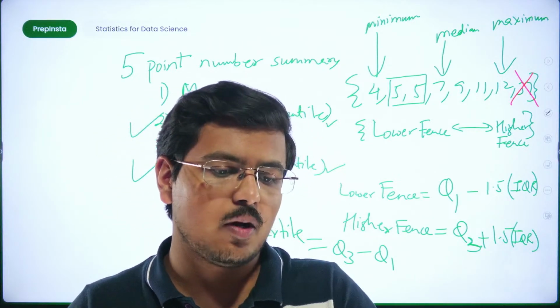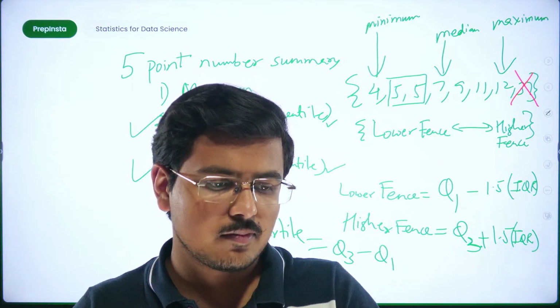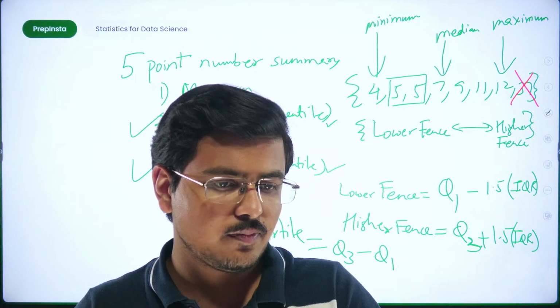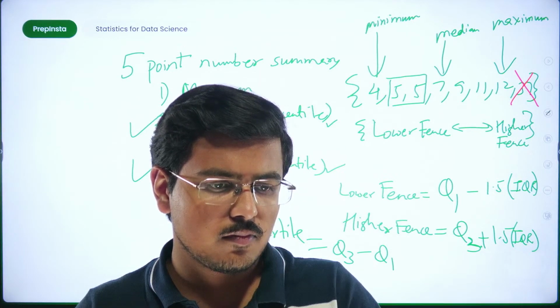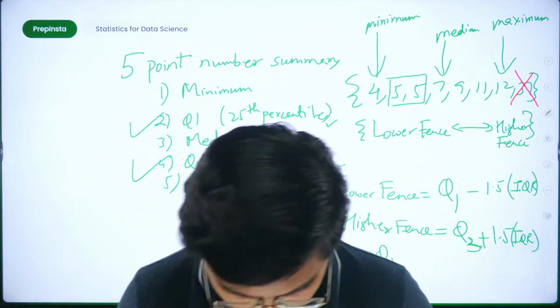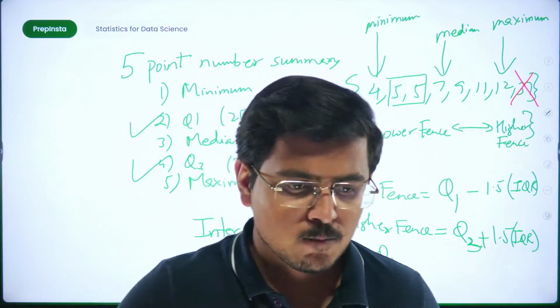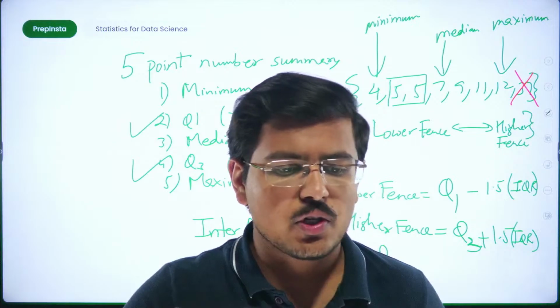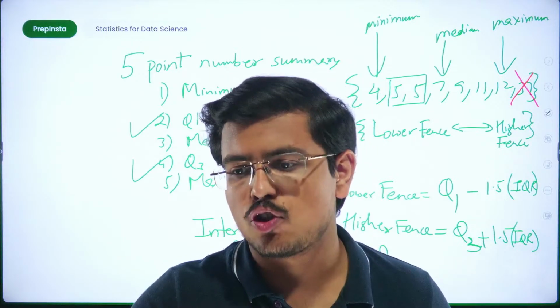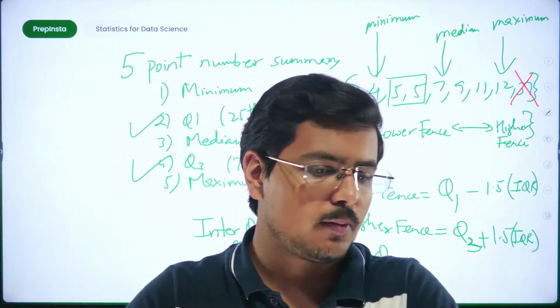I hope that clears your doubt. So if it is clear, Shashank, please put a yes. If it's not, then also tell me what exactly your doubt is so that we can wrap this session up.